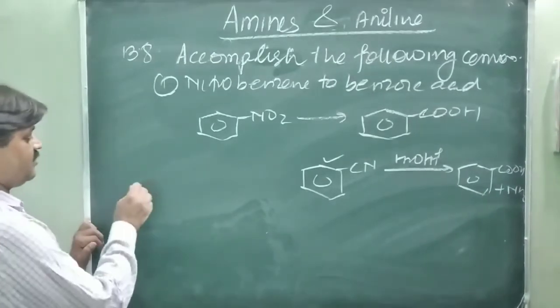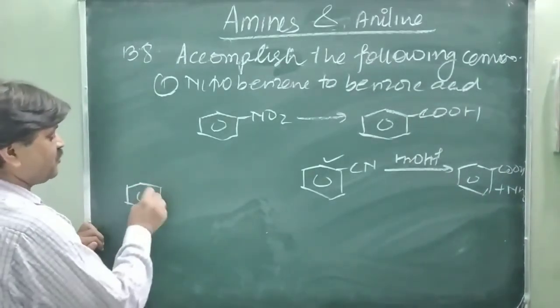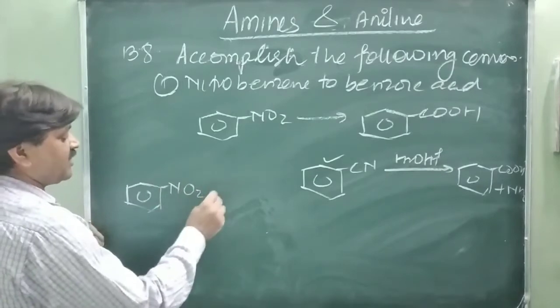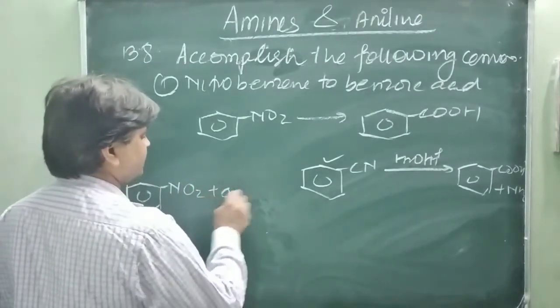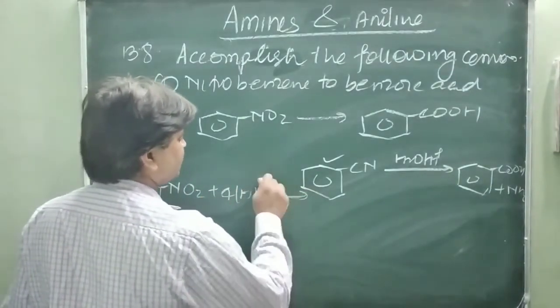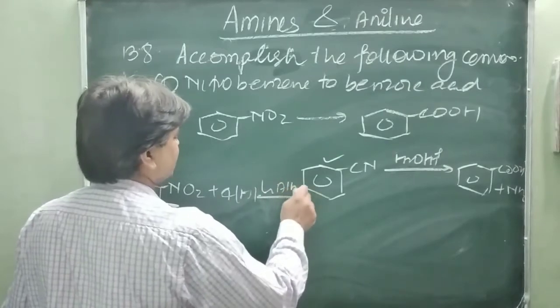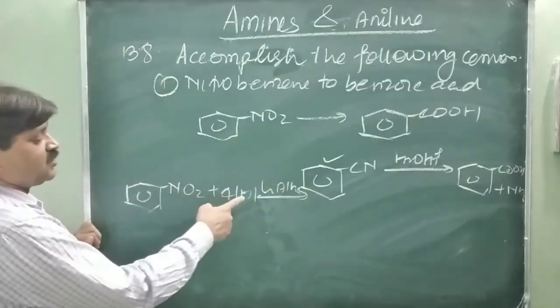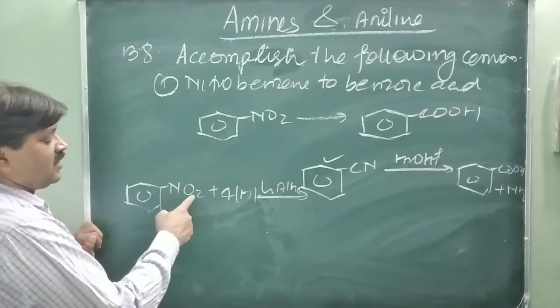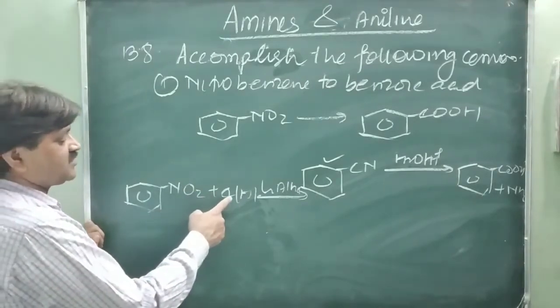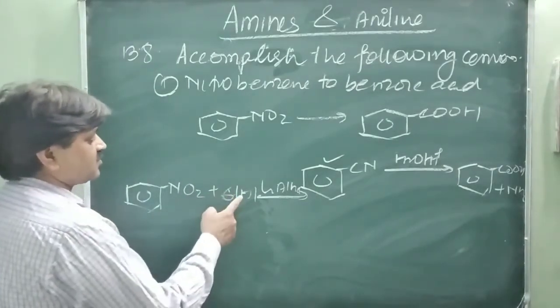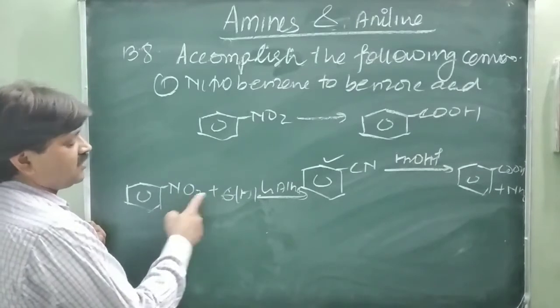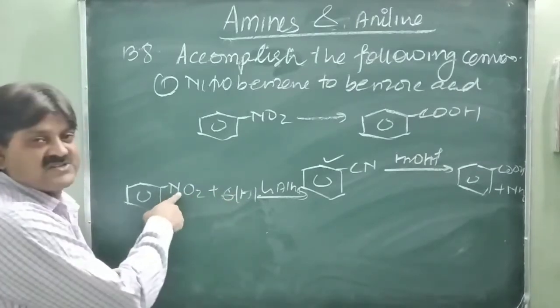First of all, this nitrobenzene on reduction with 6H, in presence of lithium aluminum hydride, converts into the amine, with 2H2O formed. The hydrogen goes to the formation of the NH2 group.